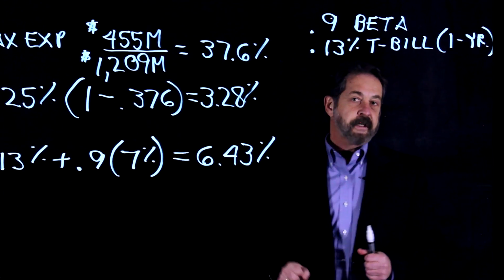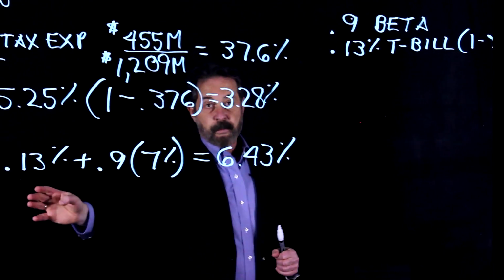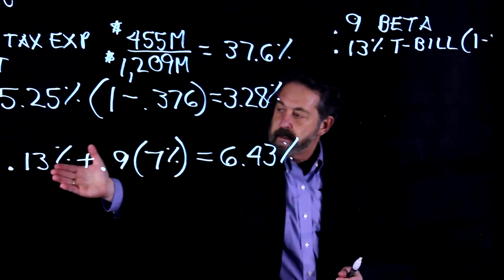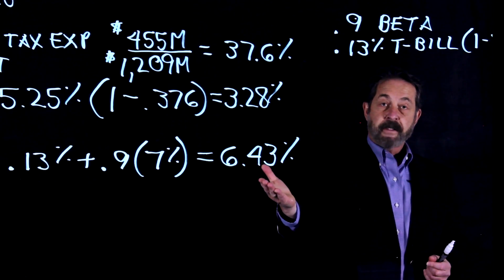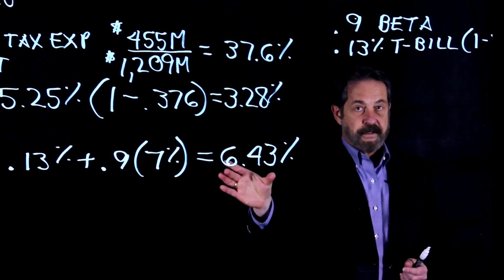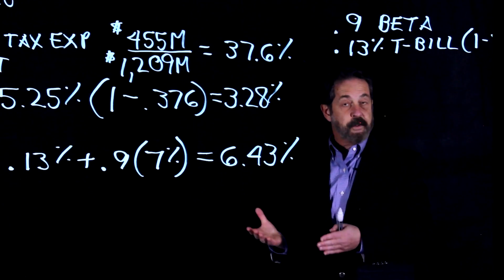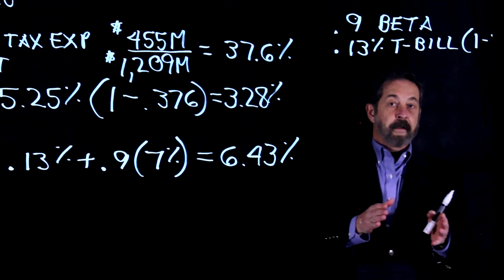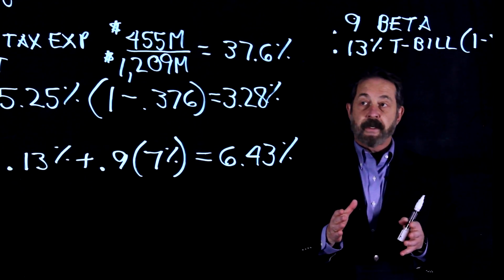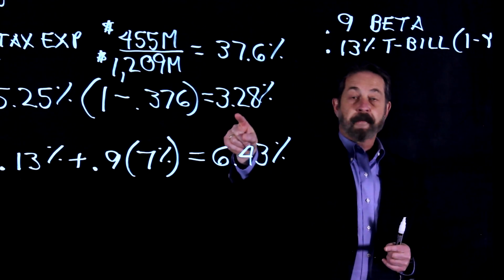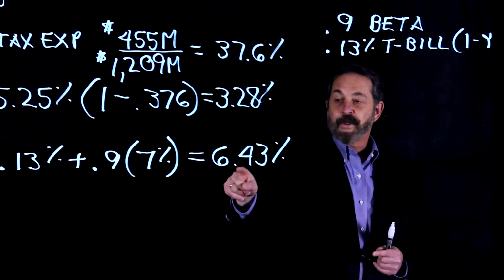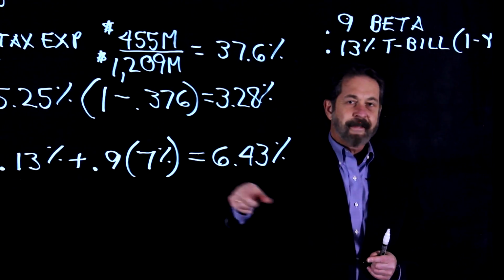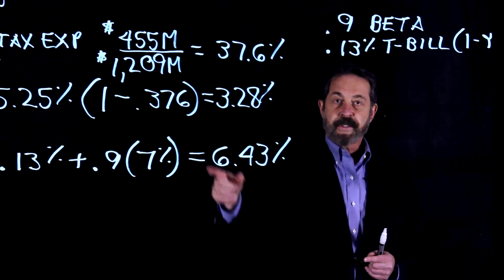Now, one other thing you don't want to do is confuse this 0.13% with 13%. It's not. That's 13 basis points. If you call this 13%, you're going to come out to something entirely different. So this is the equation for the capital asset pricing model. A rational investor would expect a return of about 6.43% on average for this company. But more importantly, for the purposes of calculating weighted average cost of capital, we now have the after-tax cost of debt, and we also have the cost of equity. We don't adjust this for income tax because there's nothing tax deductible about dividends or stock issuance.